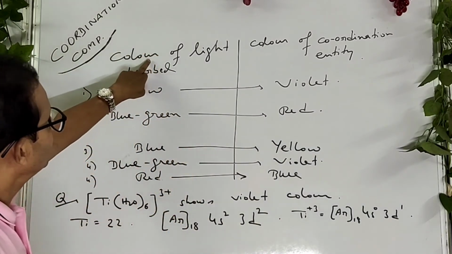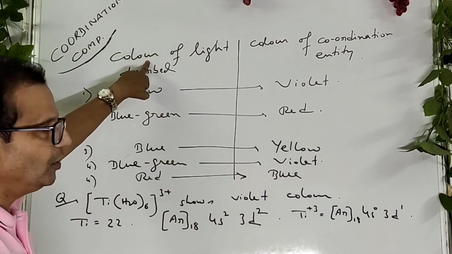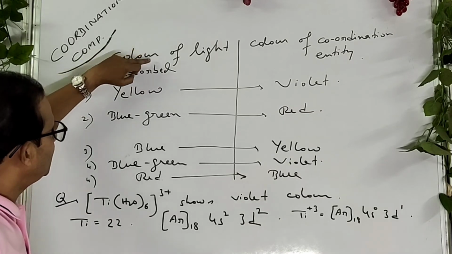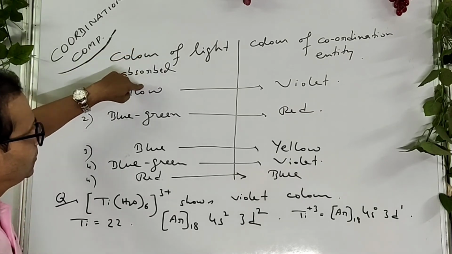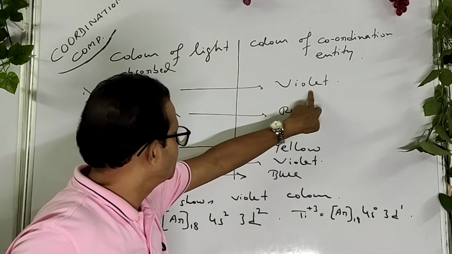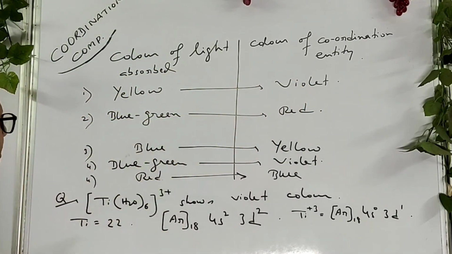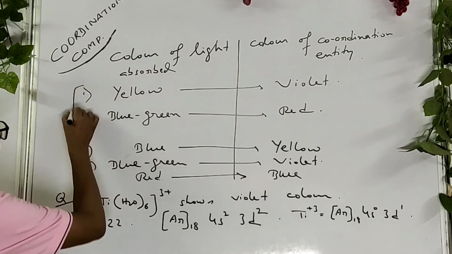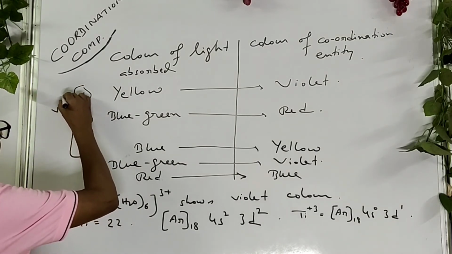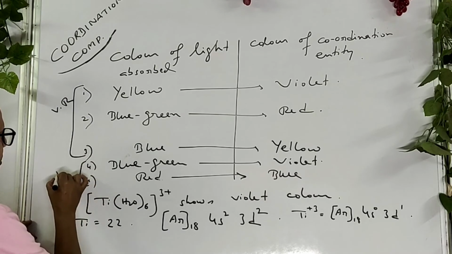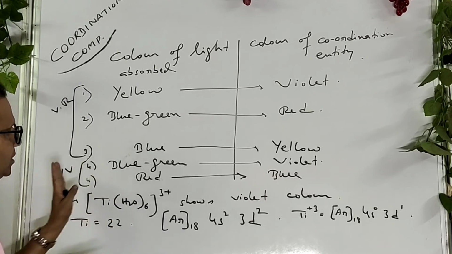If any coordination complex absorbs the color yellow, it becomes violet; similarly blue green, red, blue, yellow. And these are all in the visible region, while these are all in the UV region, the ultraviolet region.